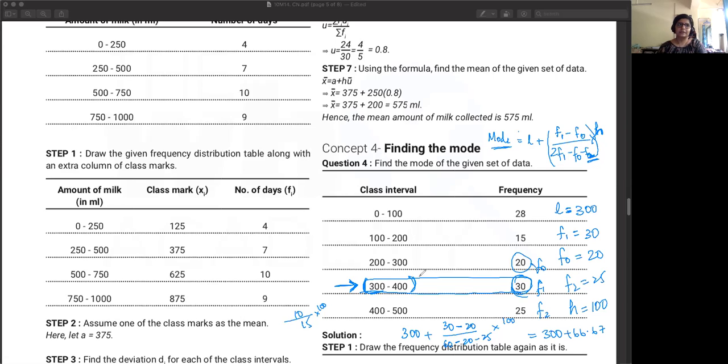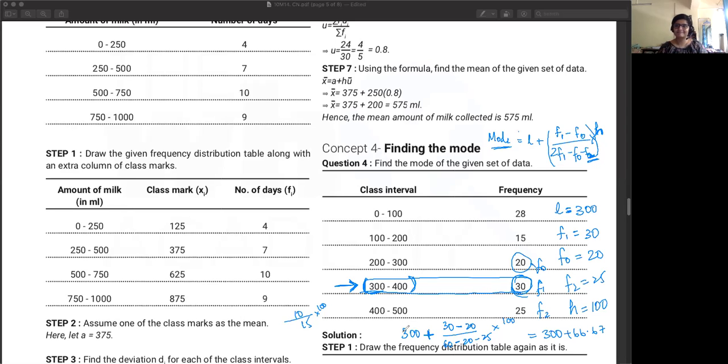Yeah, but in mode problems, you will not get unequal class widths. Usually you won't, because then it'll get a little complicated. Pratham, are you sure you added 300, or did you subtract 300?